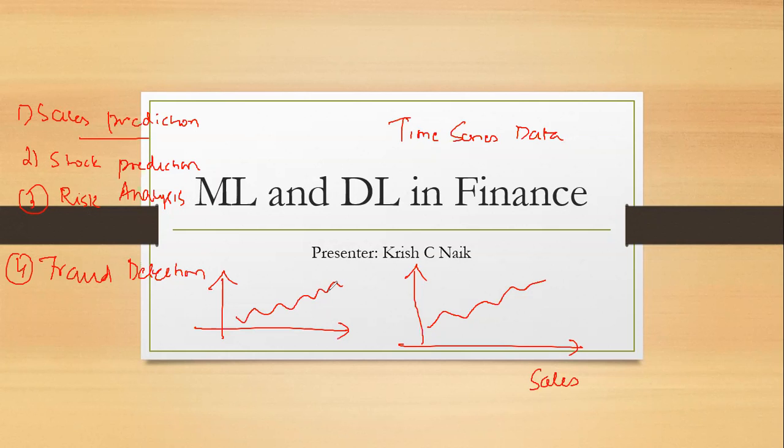Now, in this particular video, we will be discussing ML and DL and how they can be applied. I will also show you a better example where I'll try to predict or forecast something, right? When I say forecasting, that basically means I'll try to find the values of the sales on a future date, what will happen in the future. And the techniques that I'll be applying will be discussed in a while. So make sure you see the complete video and get to know as much information as you can.